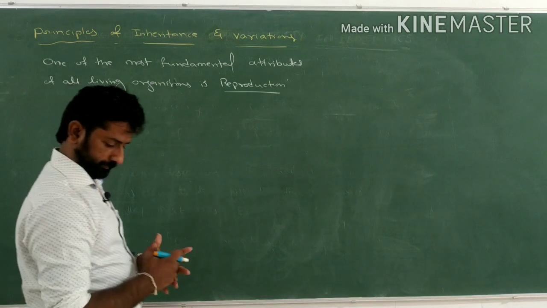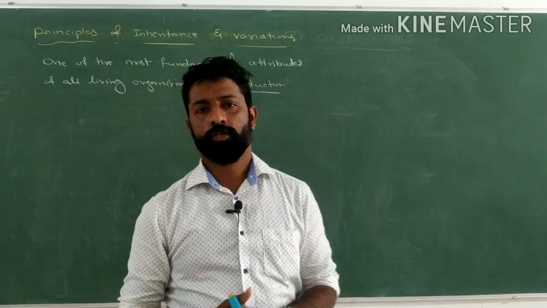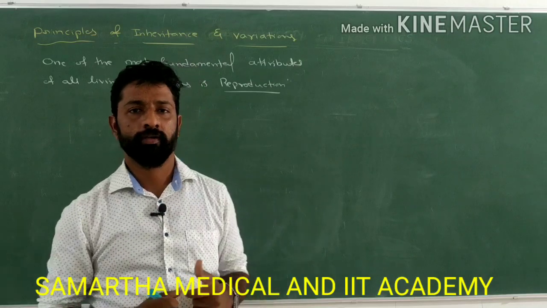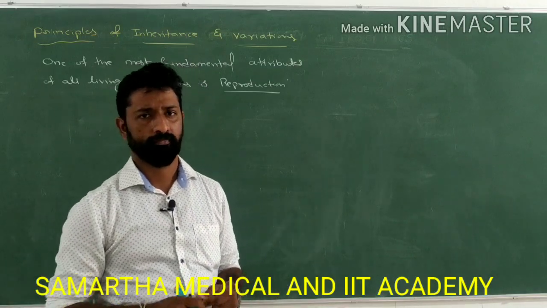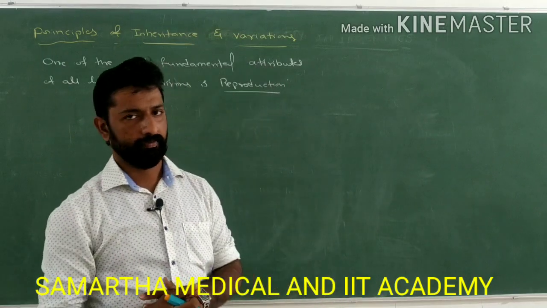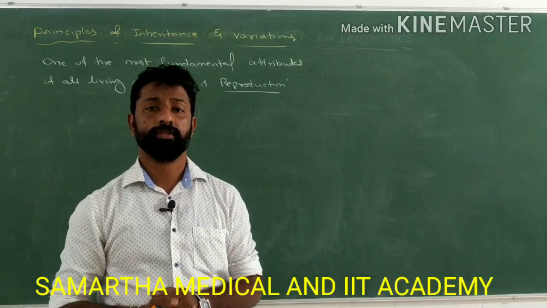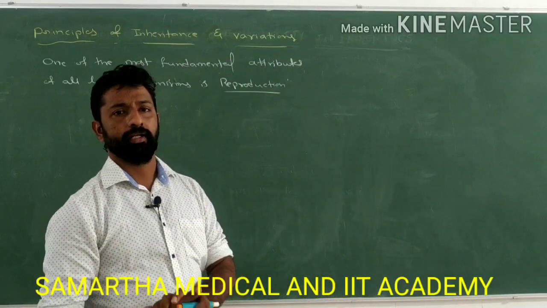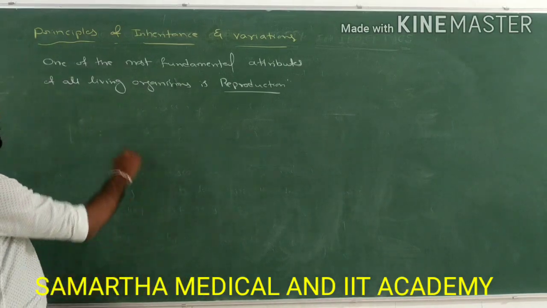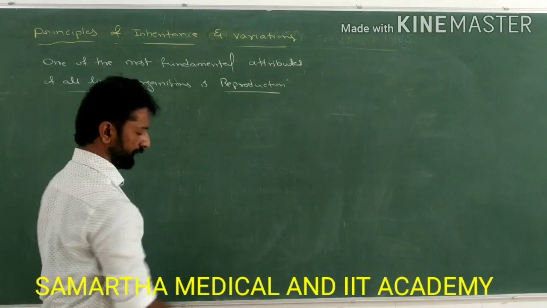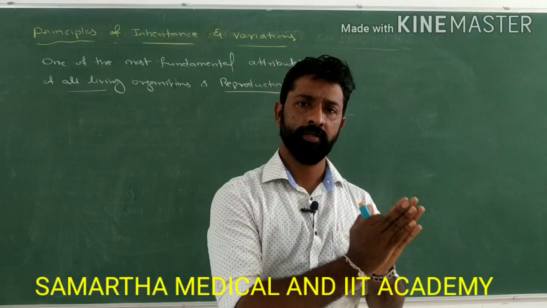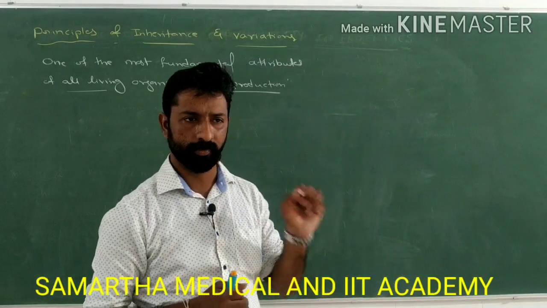Hello dear students. The next chapter we are going to discuss in second PU Zoology is principles of inheritance and variation. From the previous discussions in biology, we already studied that the most fundamental characteristic feature of all living organisms is reproduction.